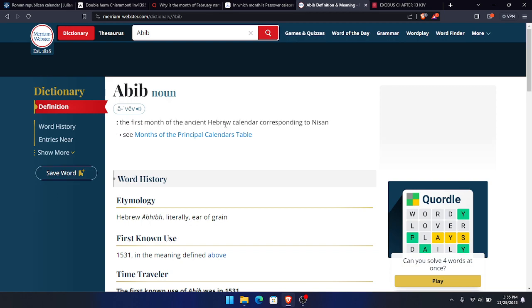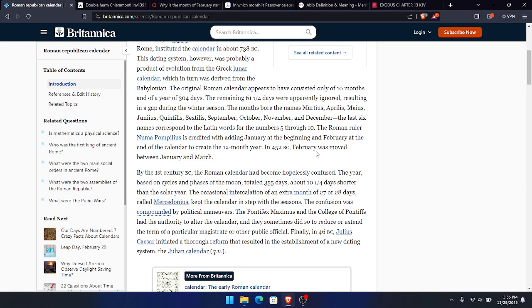It says the first month of the ancient Hebrew calendar, Abib. I have the Bible dictionary on me, the definition of the word Abib. I don't have it on screen, but I have it right here in front of me. It says Abib, the pre-exile name for the first month of the year. So Abib is the first month of the year, which is March, Aprilish. It says after the exile, the name was changed to Nisan. It fell about the time of our March and April. Because remember, originally there were only 10 months.